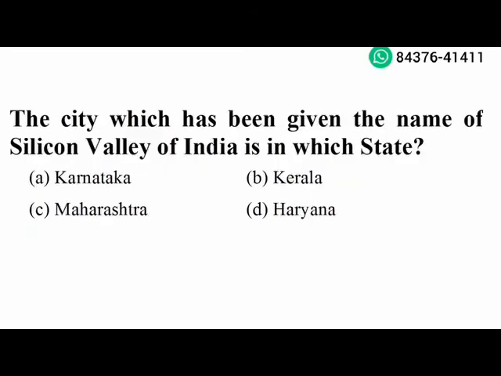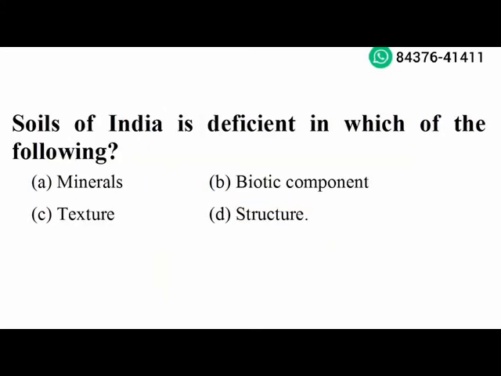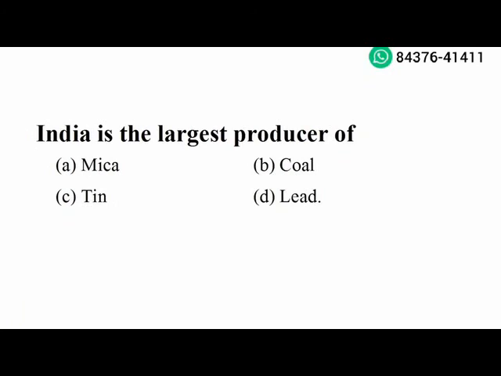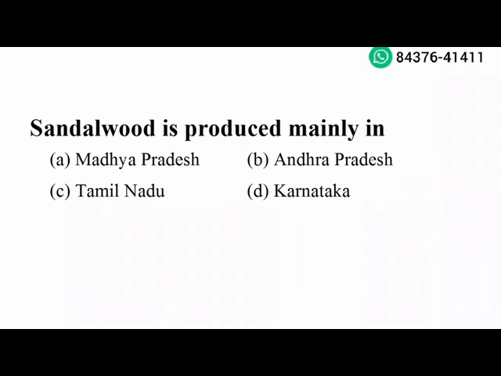Next question. The city which has been given the name of Silicon Valley of India is in which state? Karnataka. Option A is the right answer. Next question. Soils of India is deficient in which of the following minerals? Option A is the right answer. Next question. India is the largest producer of mica. Option A is the right answer. Next question. Sandalwood is produced mainly in Karnataka. Option D is the right answer.